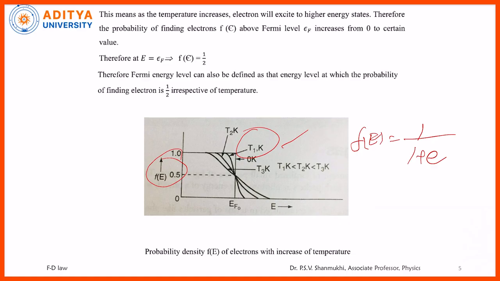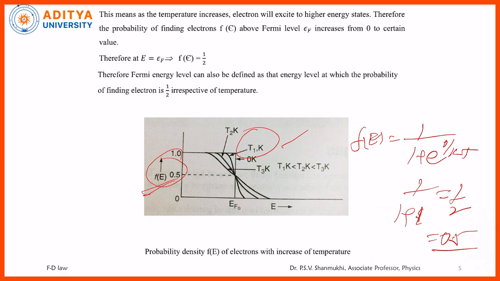Suppose I take E equal to EF, then E minus EF is 0, and 0 by kT at any temperature is 0. So 1 by 1 plus e power 0, e power 0 is 1, so it is equal to 1 by 2, or 0.5, irrespective of temperature, but other than 0 K. f of E value is 0.5.